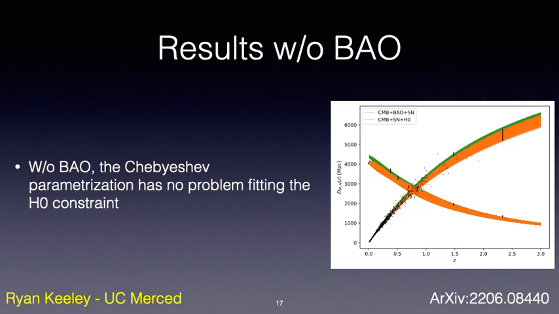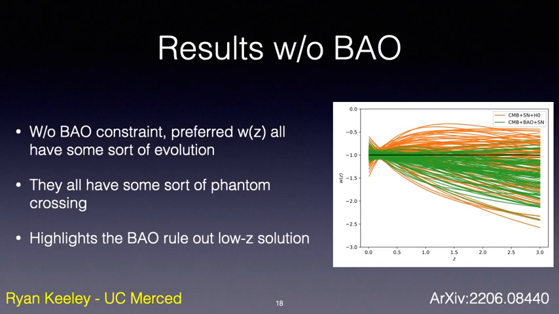However, for models like TDE, it's ultimately the BAO constraint that the model fails to explain. Particularly, at high redshift z greater than 1, BAO measurements constrain H(z) to be around lambda CDM values where the transition was previously happening. So those BAO measurements basically rule out the final slice of parameter space that allowed the TDE model to work as a satisfactory solution to the H0 tension. And thus you can see here, if you don't include the BAO dataset, you basically get back similar TDE kinds of models, which you can more explicitly see here, where the phantom crossings in the orange would be relatively similar to the TDE model.